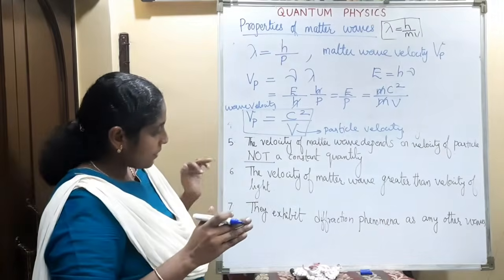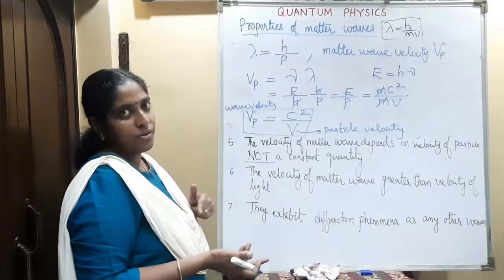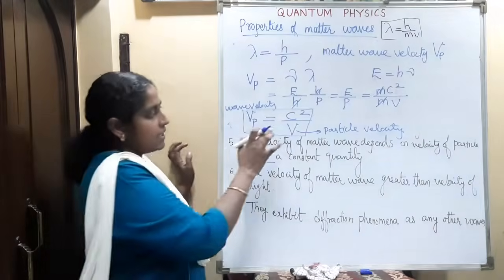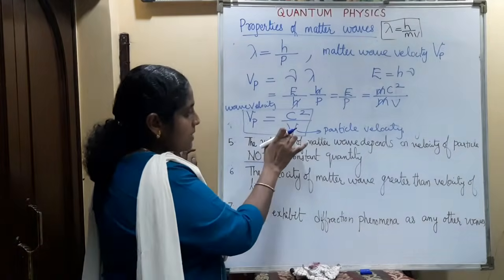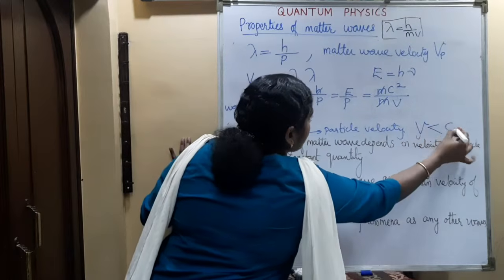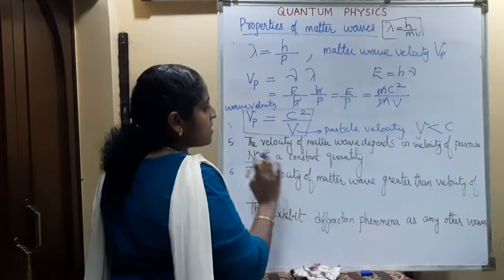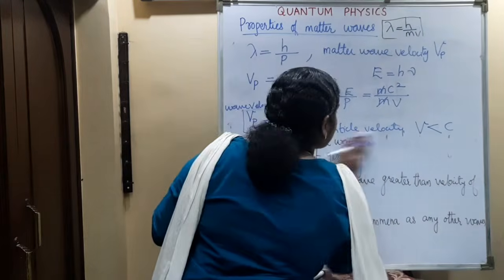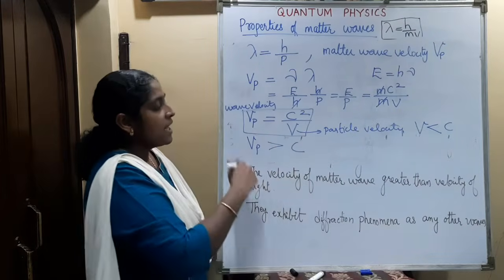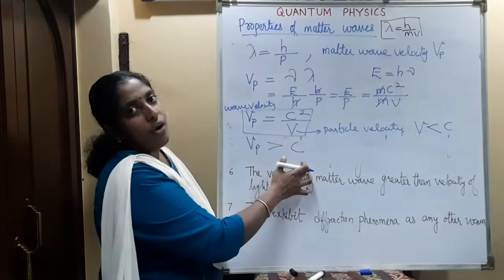Now, the sixth property says that the velocity of matter wave is greater than the velocity of light. Is it correct? The particle velocity is in the denominator, and we know that it is always less than the speed of light. That is, v is less than c. If v is less than c, then Vp will be greater than c. That is, the velocity of matter wave is greater than the velocity of light.